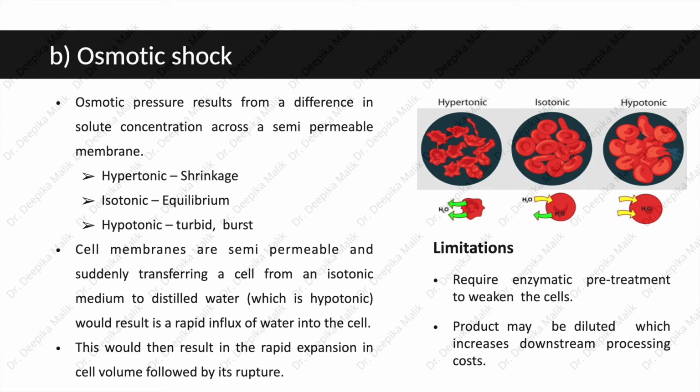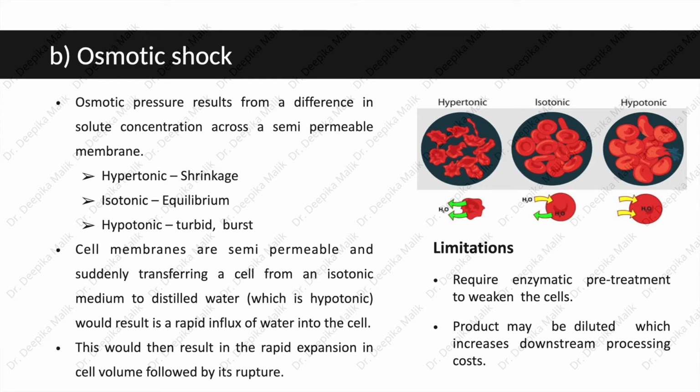Cell membranes are semi-permeable, and suddenly transferring a cell from an isotonic medium to distilled water, which is hypotonic, would result in a rapid influx of water into the cell. This would result in the rapid expansion in cell volume followed by its rupture. There are certain limitations of this method, that is, it requires enzymatic pretreatment to weaken the cells.